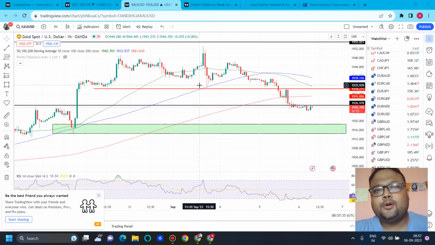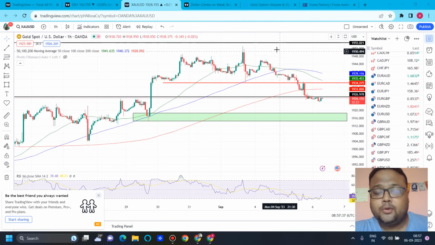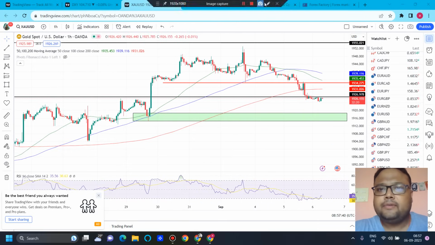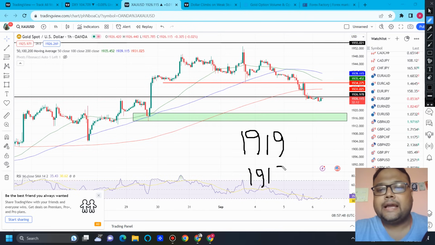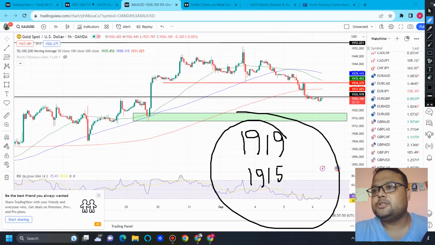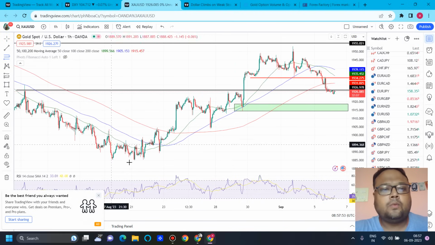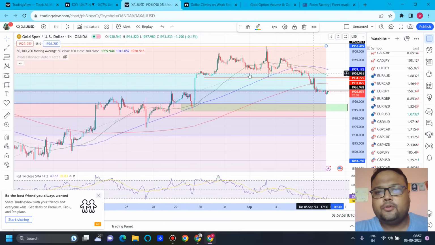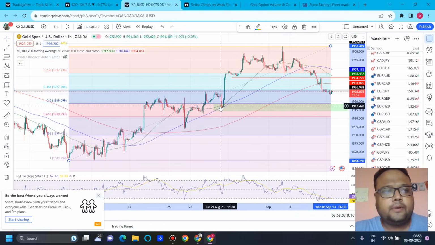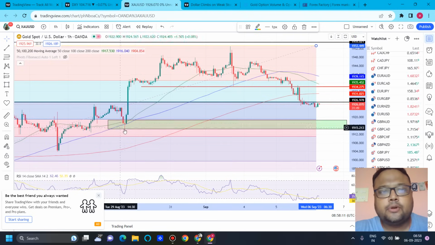So things are not very positive for gold right now if we look at the chart technically. If the same pressure on gold remains, then obviously the market will be heading towards the next support of 1919 to 1915. This is the next support on the chart of gold. If you're wondering why 1919 to 1916, here you can see we are using Fibonacci. Around the 1919 level we have the Fibonacci 50% retracement level, and along with that we also have previous price rejection support around this area.